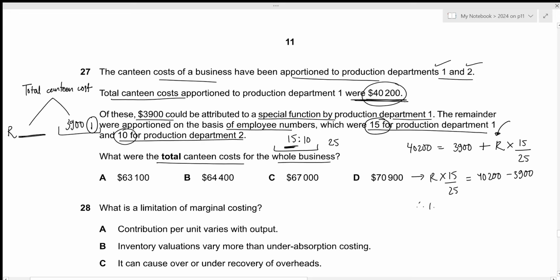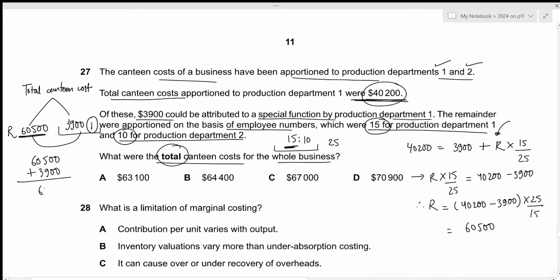It means that the remainder value will be 40,200 minus 3,900 times 25 by 15. This results in the value of 60,500. So this remaining value is 60,500. We need the total canteen cost. Total is just the sum of these two. So 60,500 plus 3,900. This results in the value of 64,400. That is the answer we're looking for, which is given by option B.